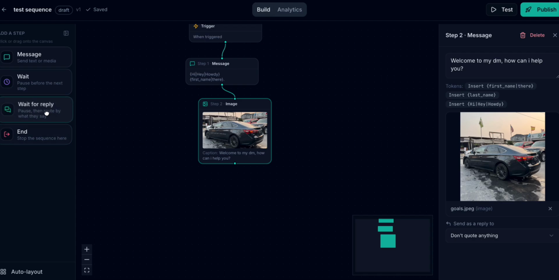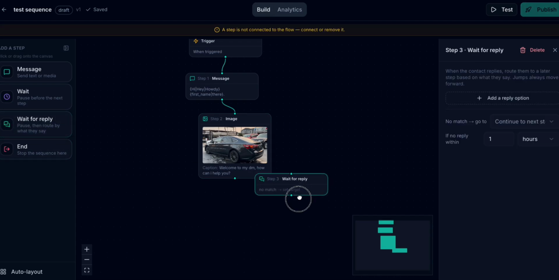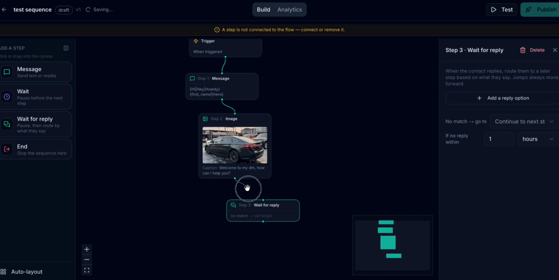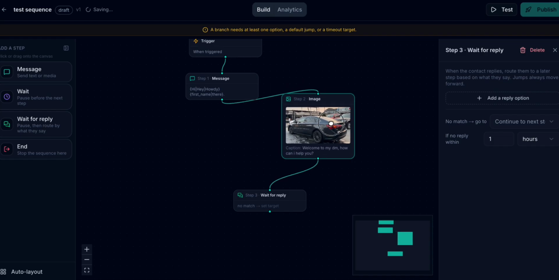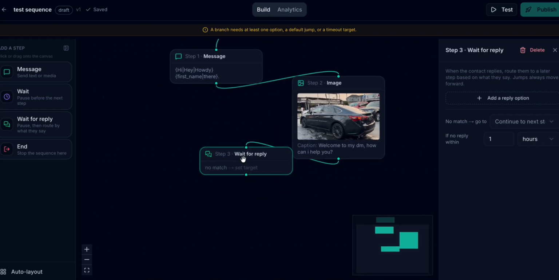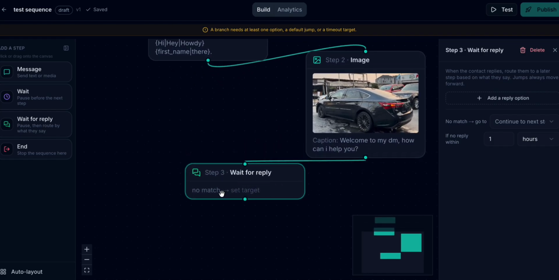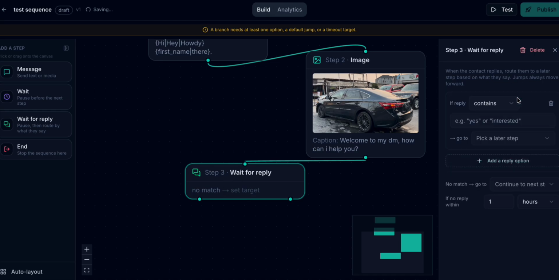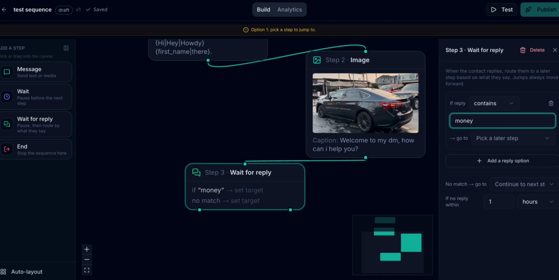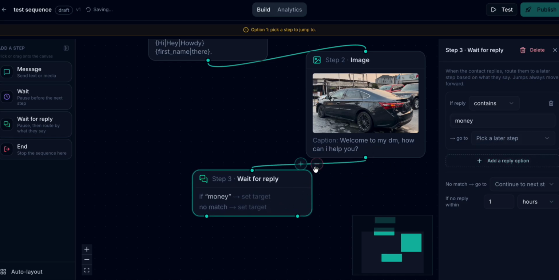So now that you've done this, you have this message, and then you can also set a wait for reply. The wait for reply is just going to wait until the person sends a message that matches what you are expecting. Do you understand? So let's say you want to wait for a message that contains money. As long as they send a response that matches money, then you want to go to a later step. We've not set up those steps yet, so we'll do that after.